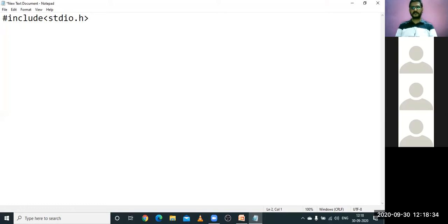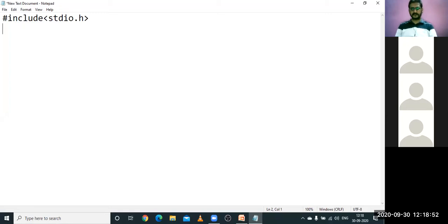This is the first statement, which is called a pre-processor statement in the C language. This line is included in your program for proper execution of your code.